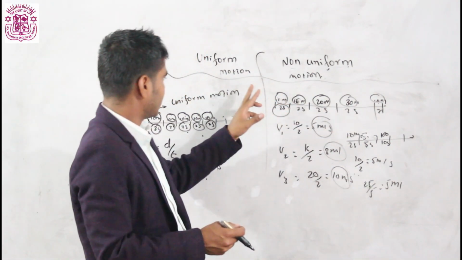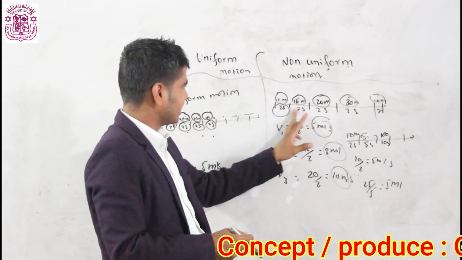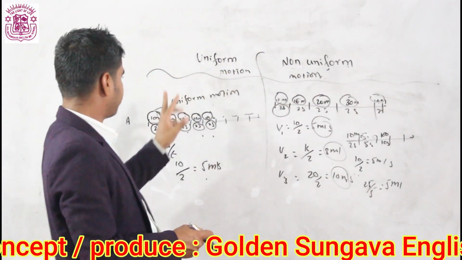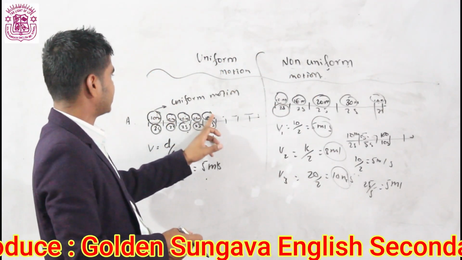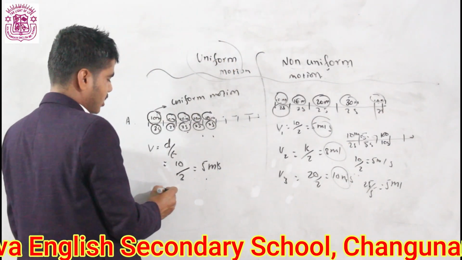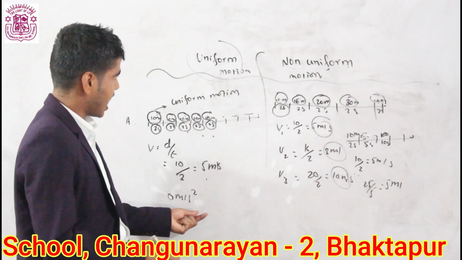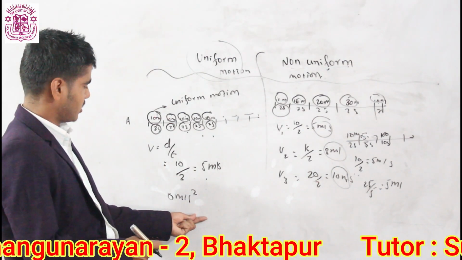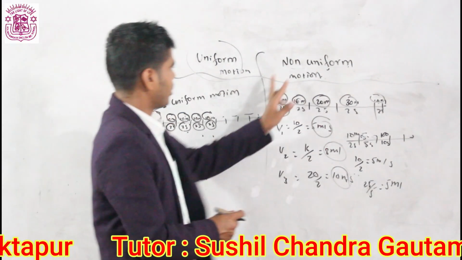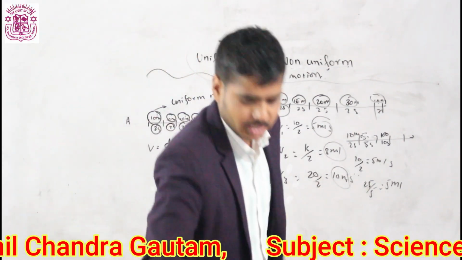What should you say? If a body travels unequal distance in equal interval of time, then it is called non-uniform motion. Uniform motion: if a body travels equal distance in equal interval of time, then it is called uniform motion. In uniform motion, the acceleration of a body becomes 0 meter per second square. Why? We will discuss it after discussing the acceleration. In non-uniform motion, the acceleration becomes certain, means the acceleration does not become 0.